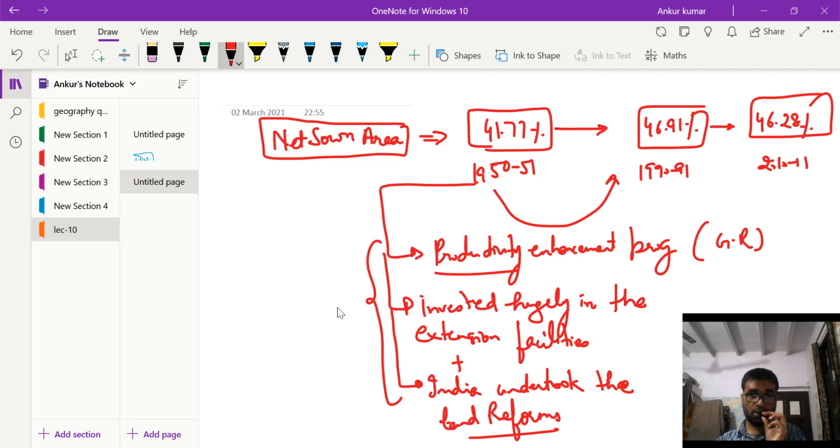So these were the main reasons that the net zone area increased.